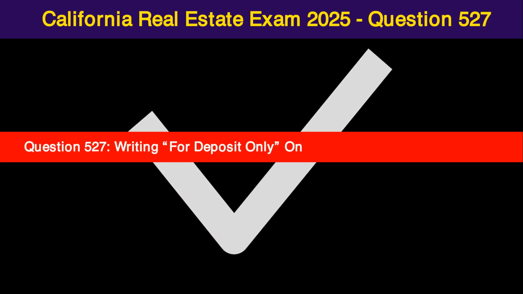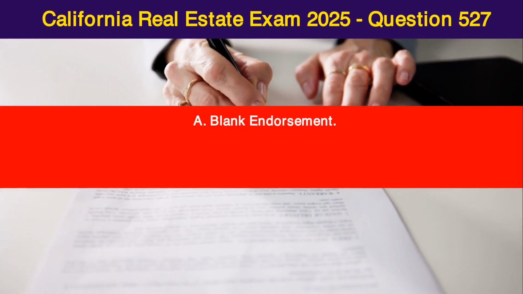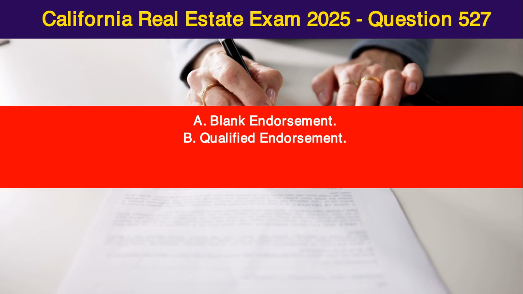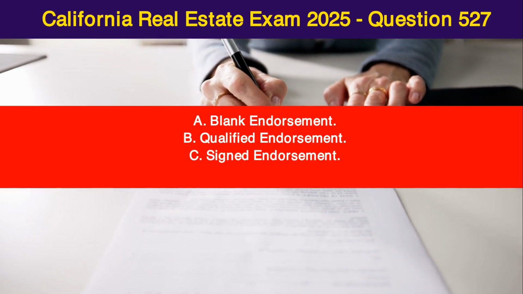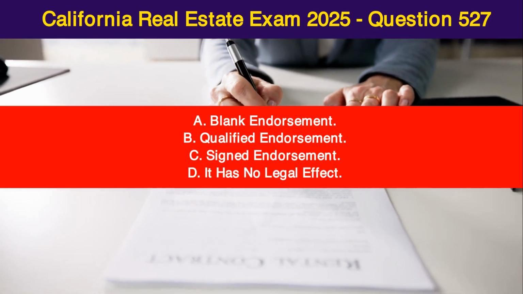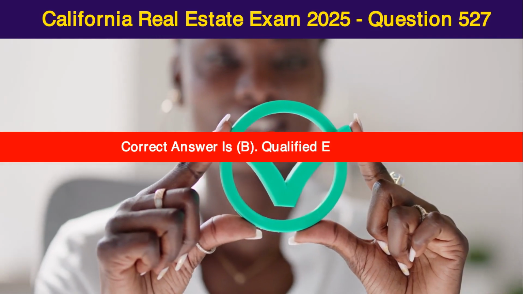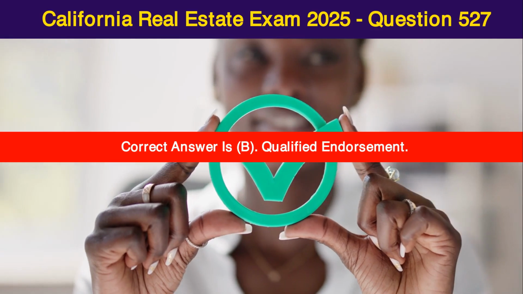Question 527. Writing, for deposit only, on the back of a check creates A. Blank endorsement, B. Qualified endorsement, C. Signed endorsement, D. It has no legal effect. Correct answer is B. Qualified endorsement.